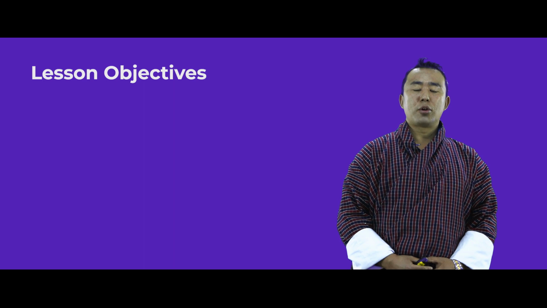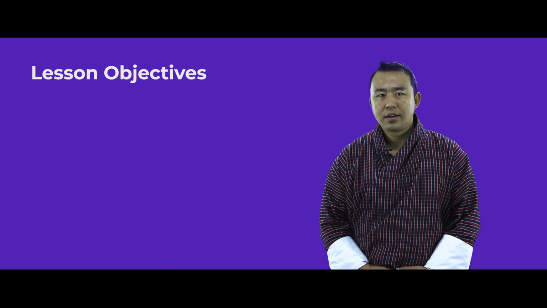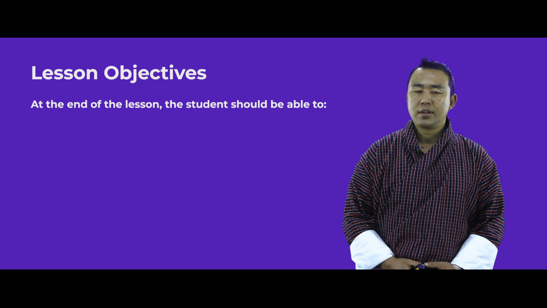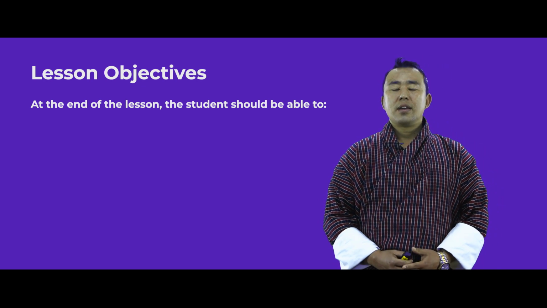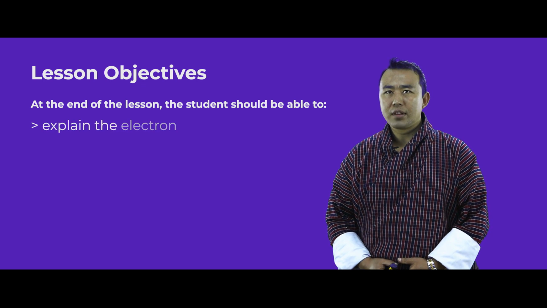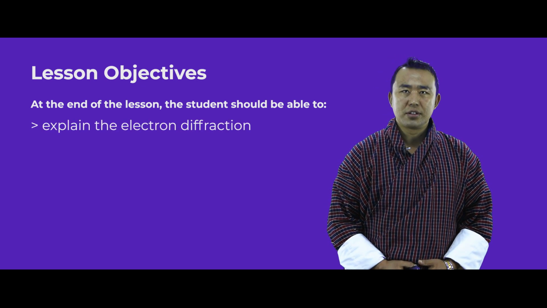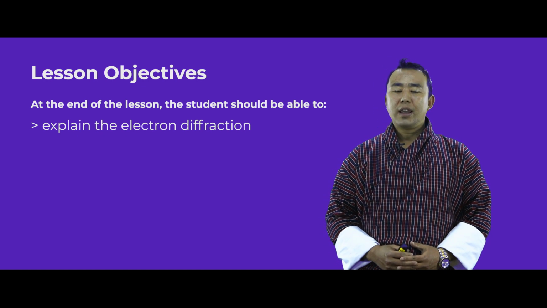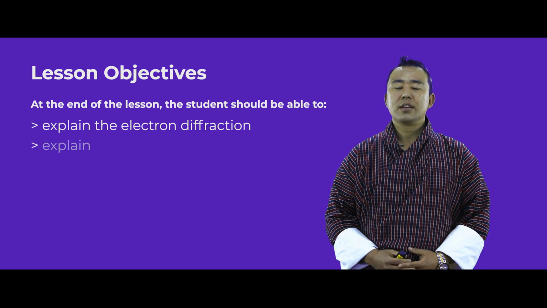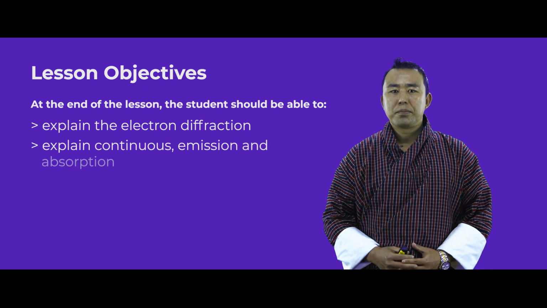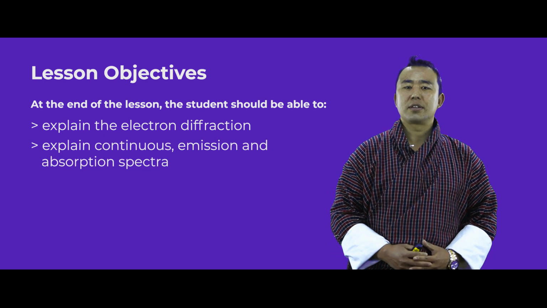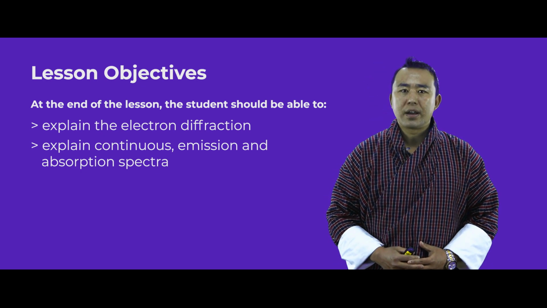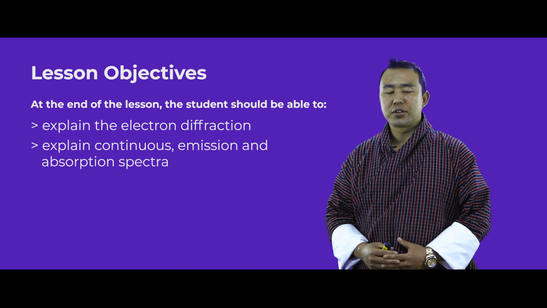Before we proceed into the actual lesson, let me tell you what you should know at the end of this lesson. First, you should be able to explain electron diffraction. Secondly, you should be able to explain spectrum, different types of spectrum such as continuous spectrum, line emission spectrum, and line absorption spectrum.